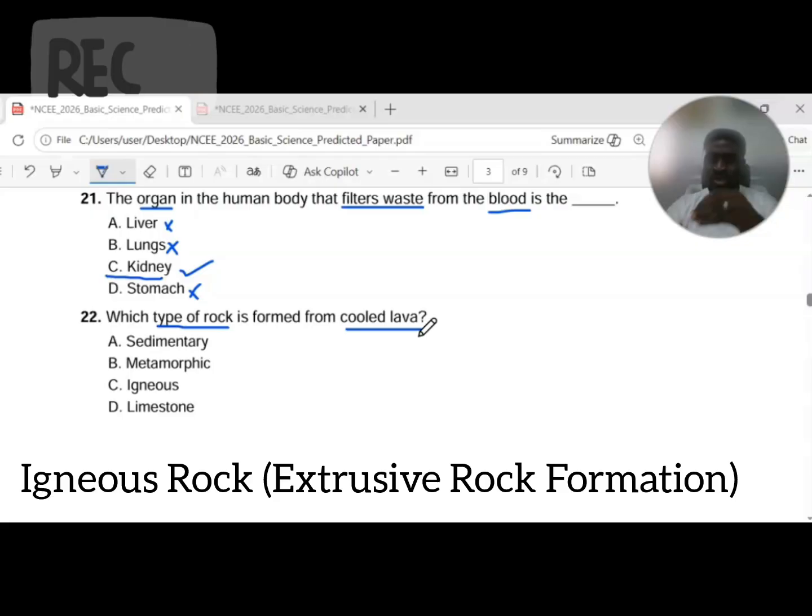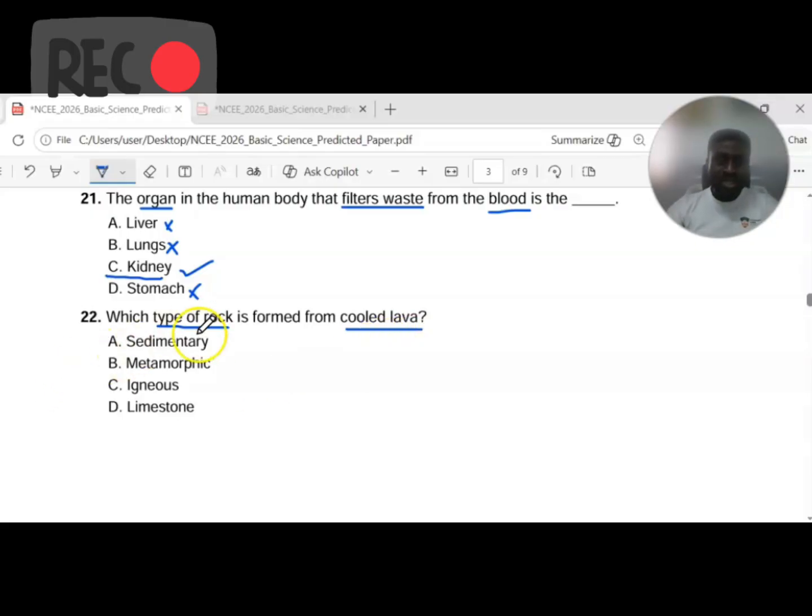While intrusive, the magma remains retained in the earth's crust. So sedimentary rock, option A, is not the answer here because sedimentary rocks are formed from the accumulation of sediments or debris over a long period of time and compressed by the pressure and the effect of heat to form a rock which has layers and some other features or characteristics.